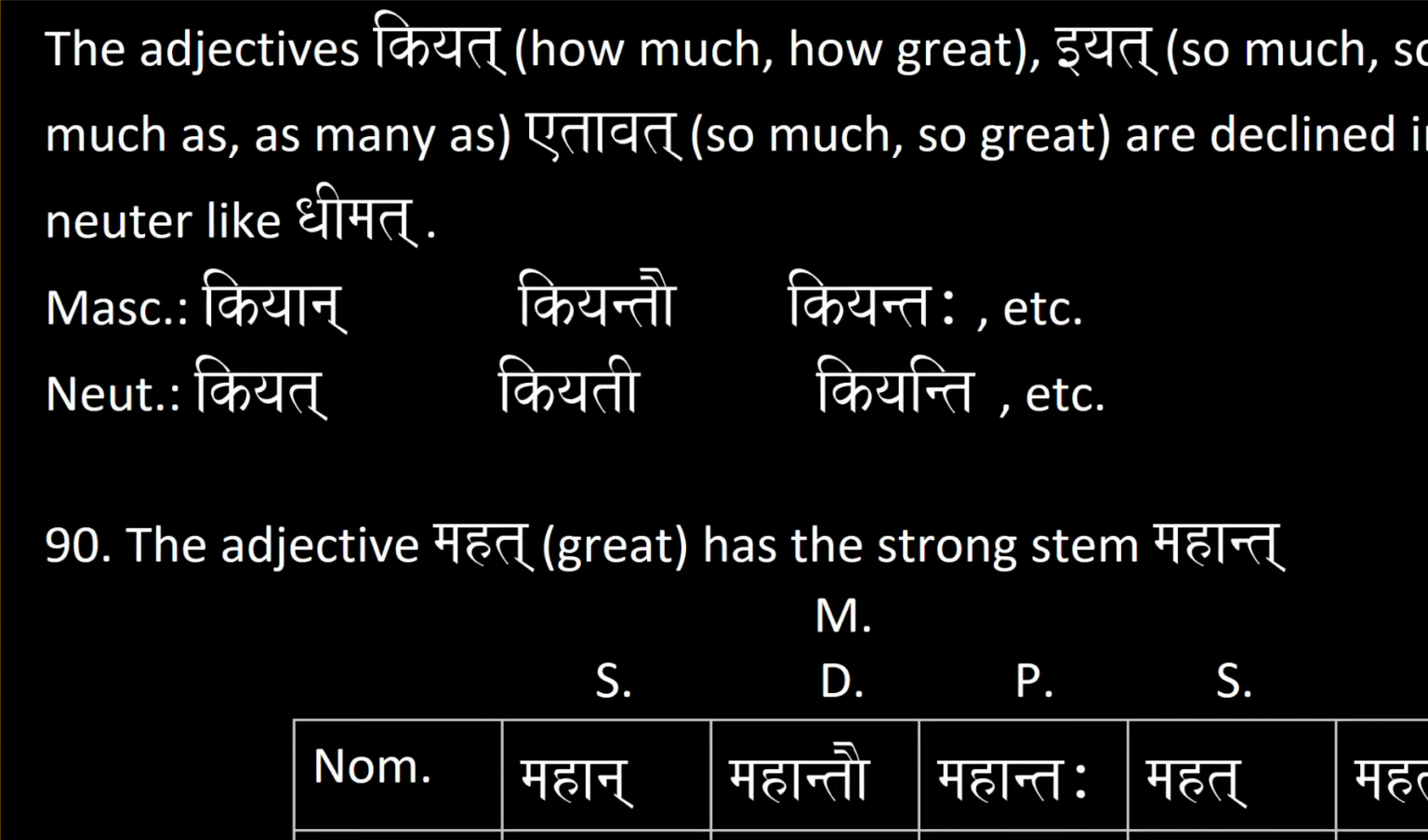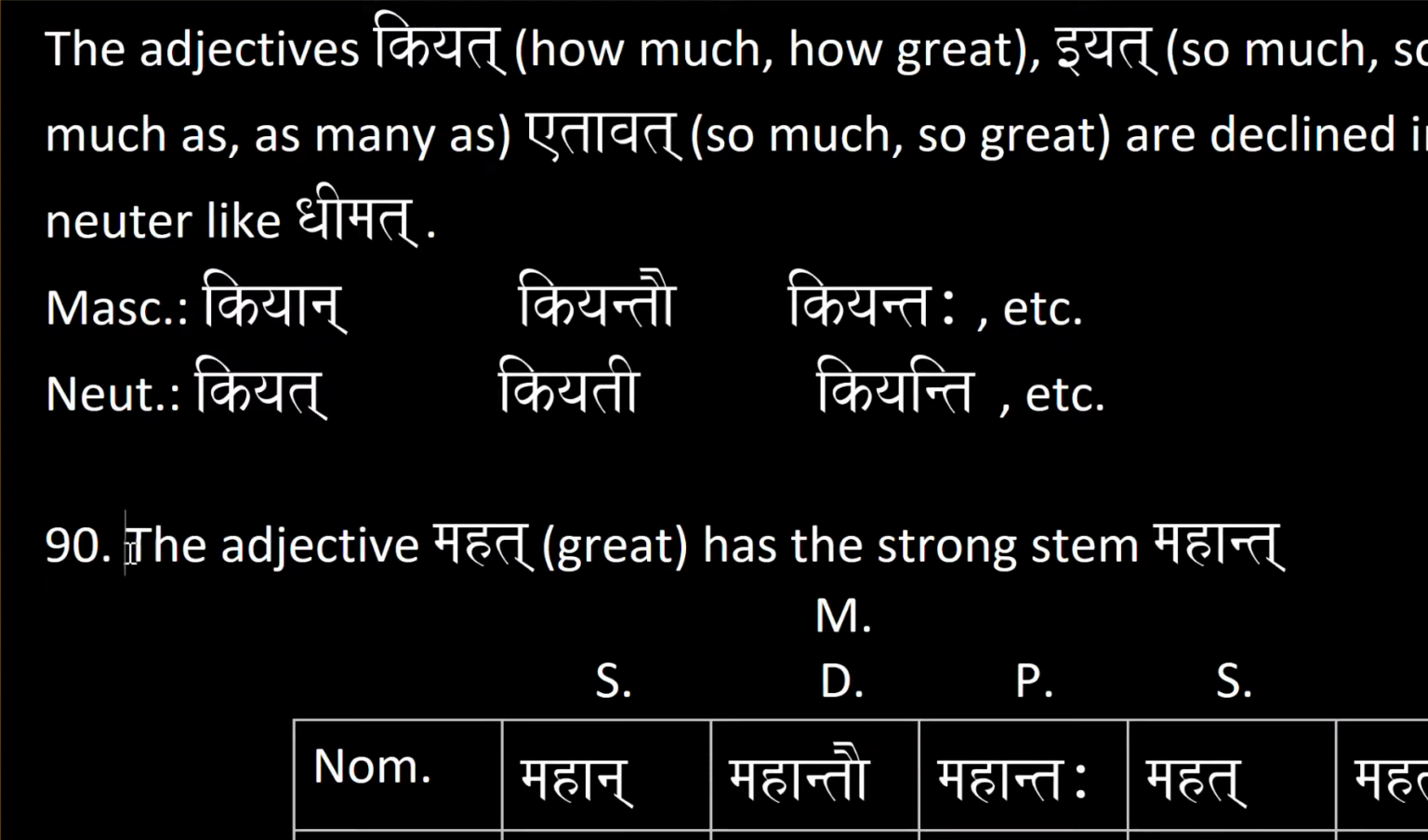how to decline kiyat as an example. So we have kiyan, kiyanto, kiyantaha for the masculine, etc. And then for the neuter, you have kiyat, kiyati, and kiyanti, etc. So it's just like dhimat. But what makes these adjectives special is that with some of them, there are certain conditions, and we're going to go over one of them right now.